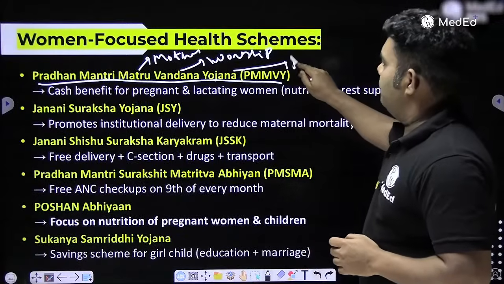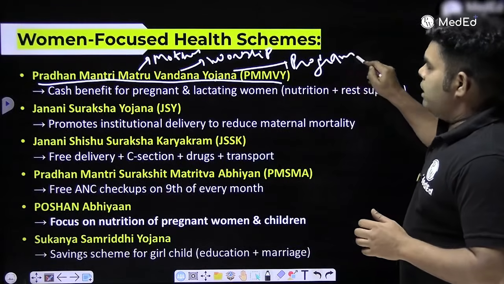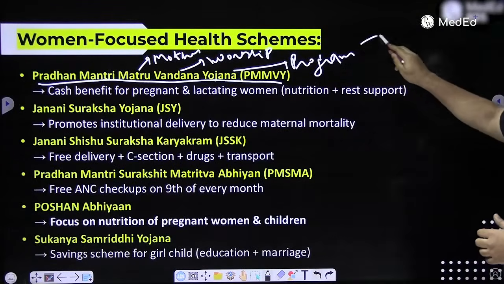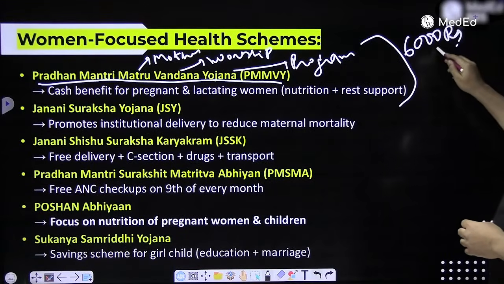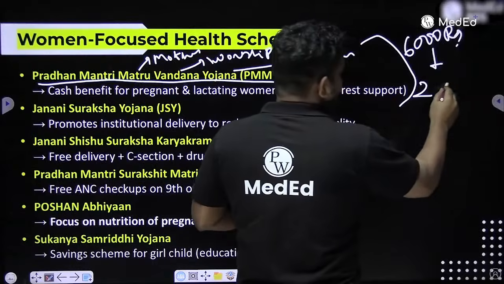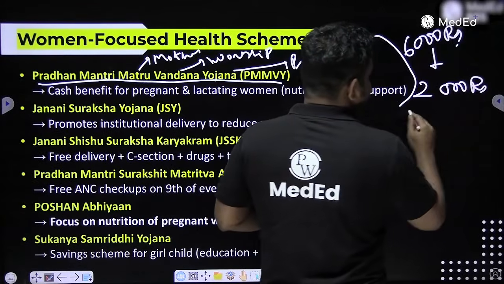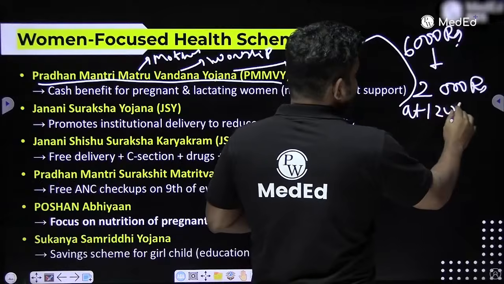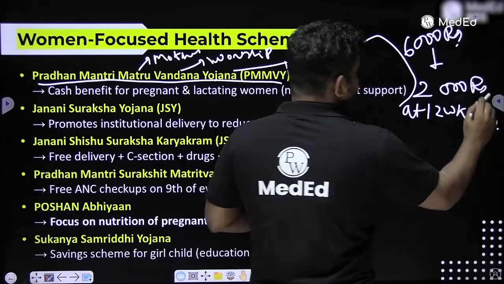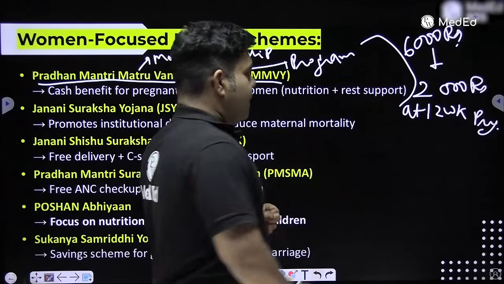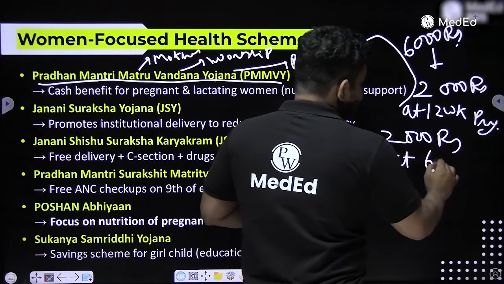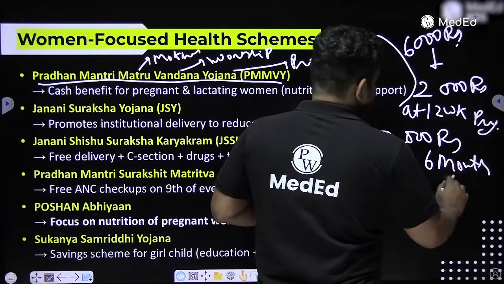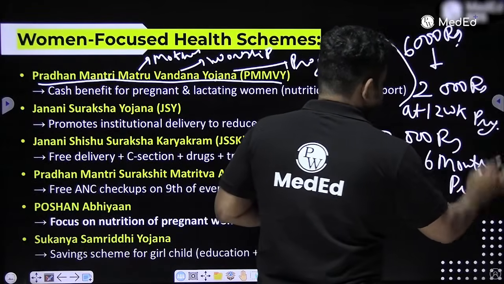So under this mother worship program, the Government of India says that we will give 6,000 rupees to the mother. In this 6,000, first 2,000 rupees will be given as an installment at 12-week pregnancy, when the mother comes for first registration. Then the next 2,000 rupees will be given at 6-month pregnancy, so that she can take care of her nutrition.